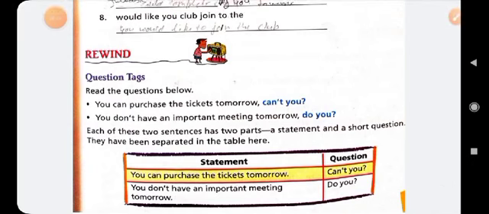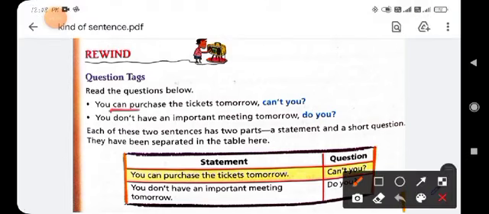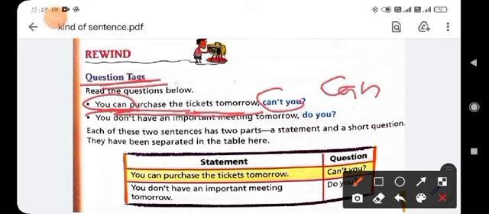How can we use the question tag? So: you can purchase the ticket tomorrow. You can see here "can" is a helping verb, and "you" is the subject. This sentence is an assertive sentence, and in an assertive sentence this is the affirmative sentence. So when you tag the question, you change it into an interrogative sentence by using the negative form. First use the helping verb "can", then use "not", can't, and then use "you". Okay, and put the question mark, it will be the question tag.